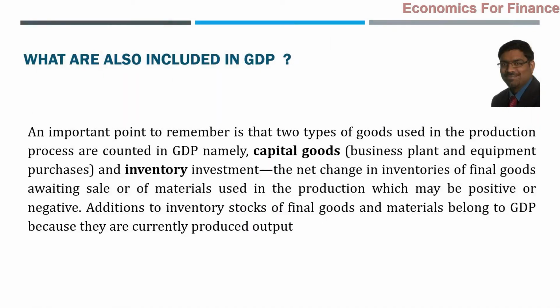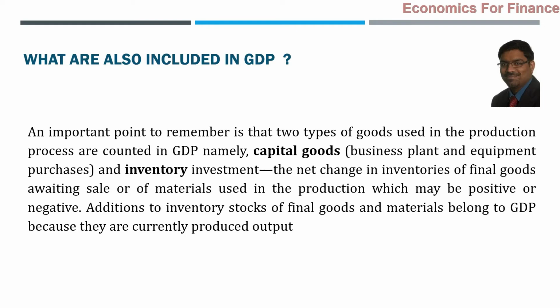Are these the only things which are included in GDP? There are some other things also which are included. That is another very important point to be noted. Because so far, what we have observed is that the value of final goods only will be included, and intermediate consumption will be excluded. Now naturally a question comes: sir, what about capital goods?